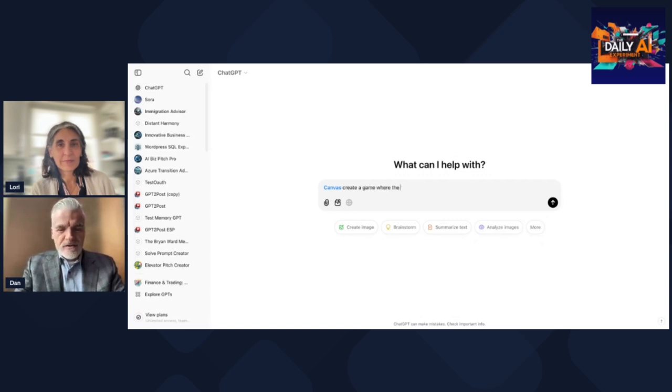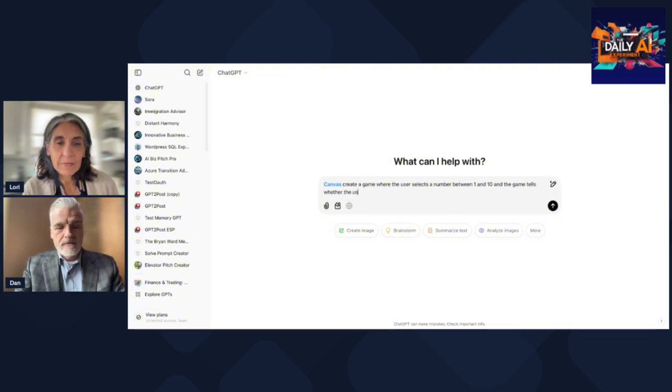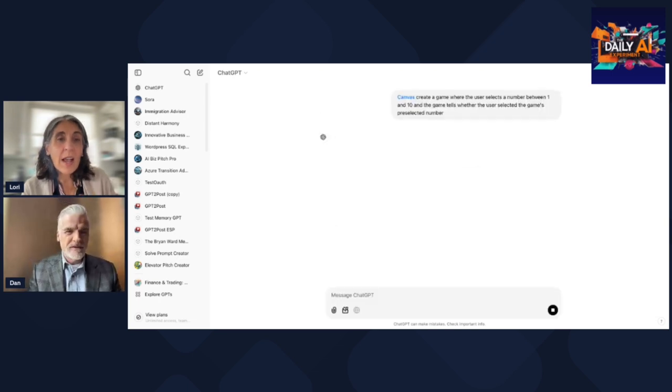where the user selects a number between 1 and 10, and the game tells whether the user selected the game's pre-selected number.